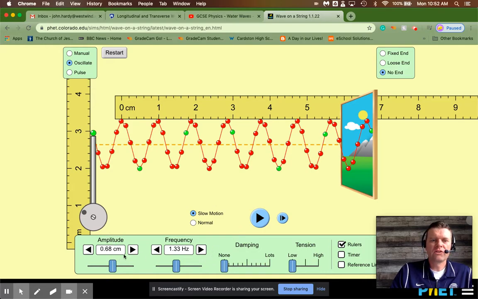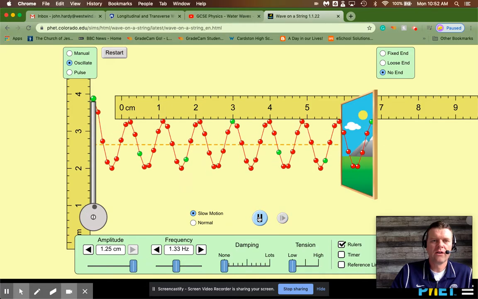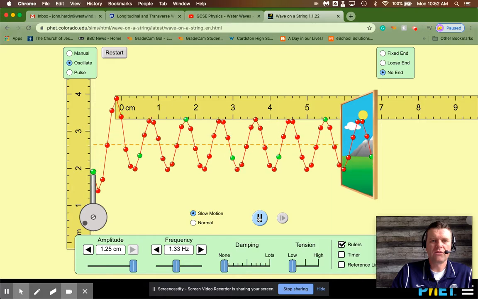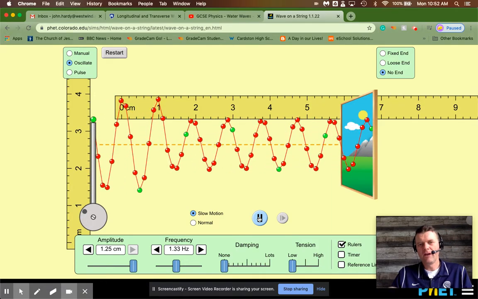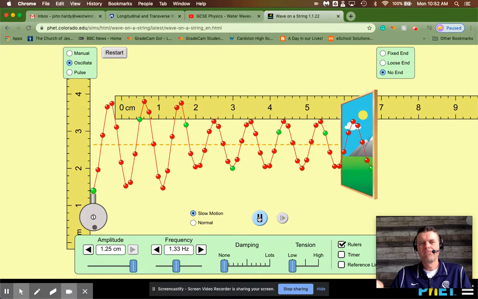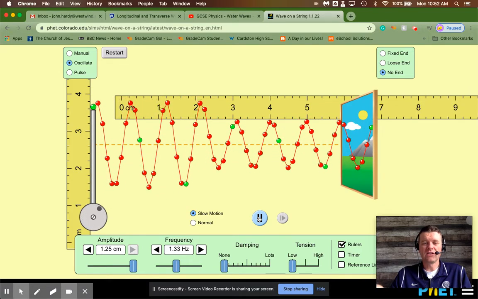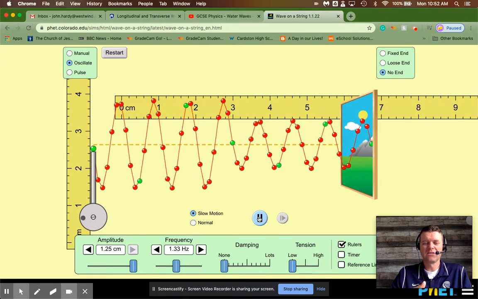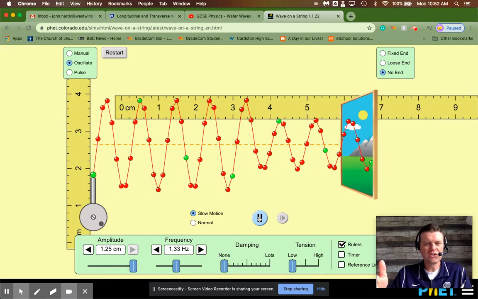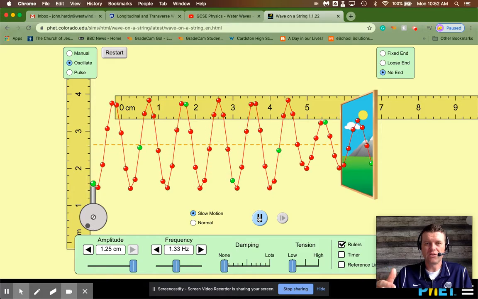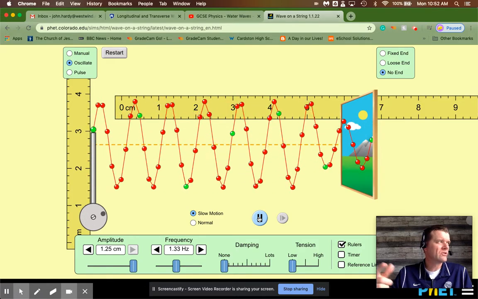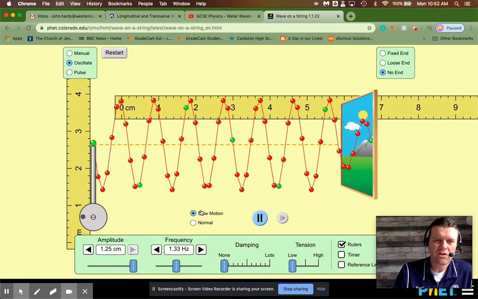Notice too that I can change the amplitude just for fun. So now I really punch the amplitude up. But look, you can see the two waves side by side. The leading waves have the same wavelength as the trailing ones, because all I did was change the amplitude. I didn't change the frequency. I didn't change the wavelength. I just changed the amplitude. So the amplitude is just greater, but I didn't change any of the other properties.